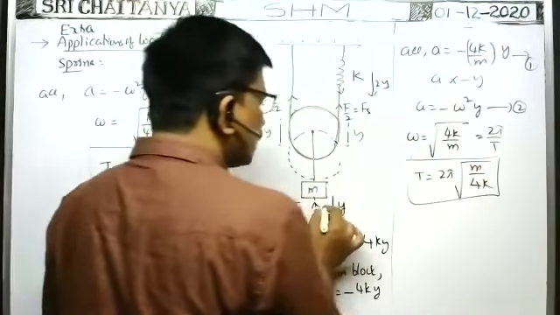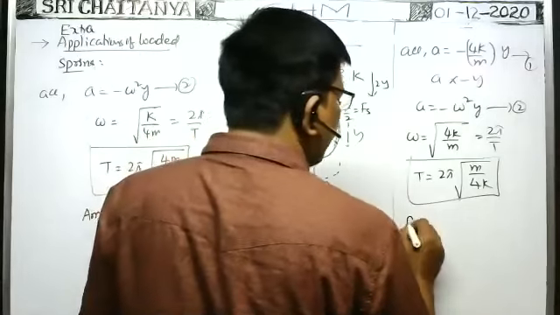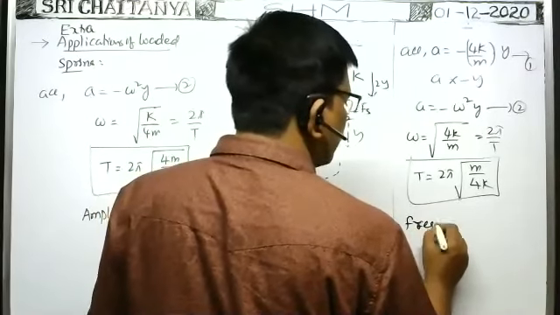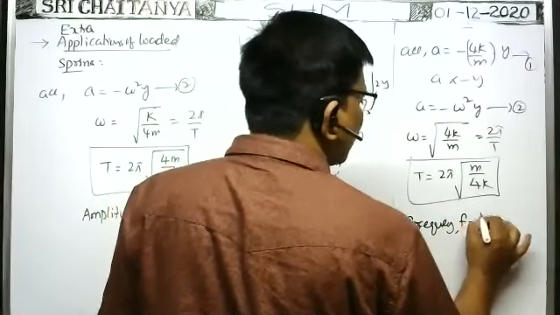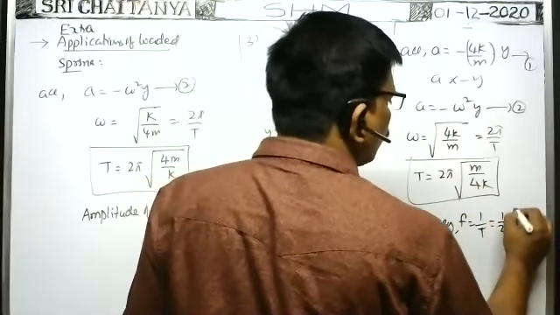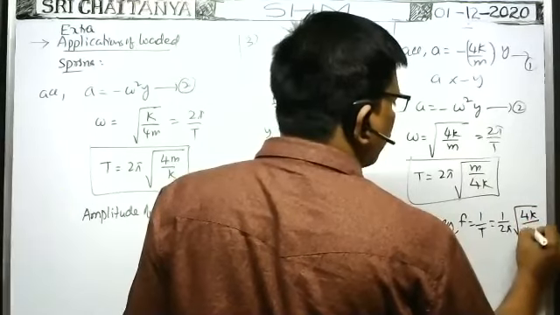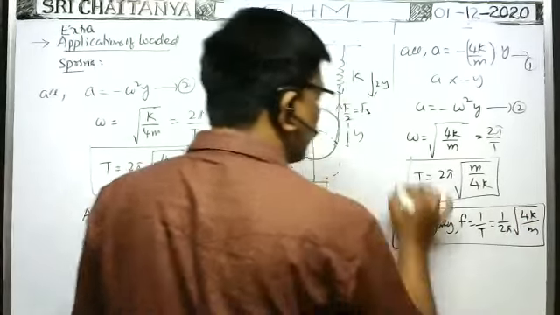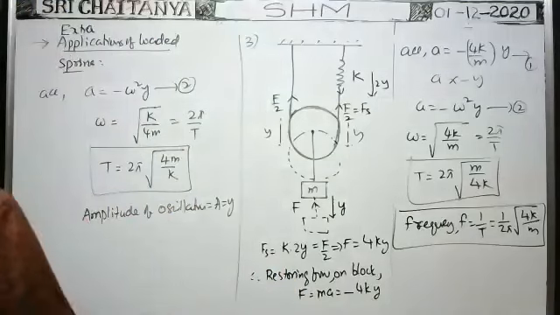Suppose they ask the frequency of the oscillating block. Frequency f is equal to the reciprocal of the time period, that is 1 by 2 pi into root of 4K by m. Okay, note down.